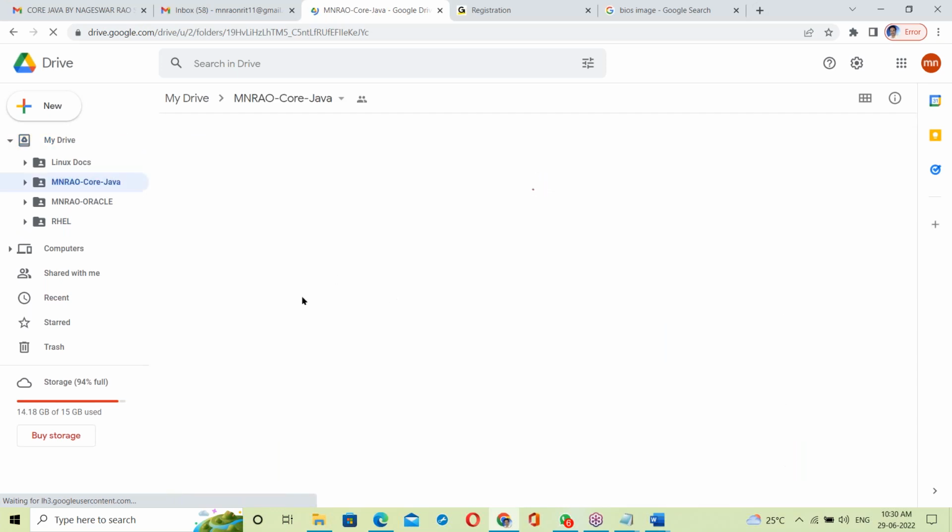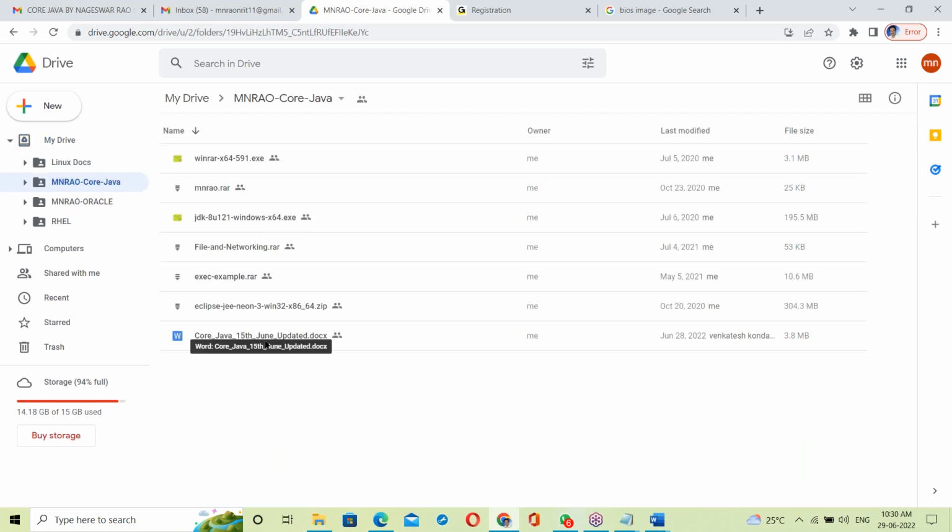Here in Core Java, all the document material is available: your class document and Eclipse. JDK 8 is available currently. First we start with JDK 8, and later when moving to JDK 9, we'll install that. Some programs are zipped and placed here too. I'll tell you when to download these things. Initially you have to download the Java document, JDK, and Eclipse. I'll tell you tomorrow.